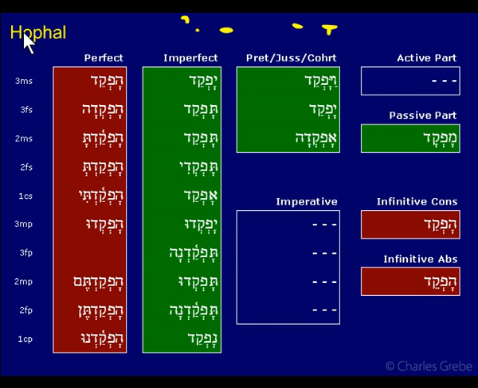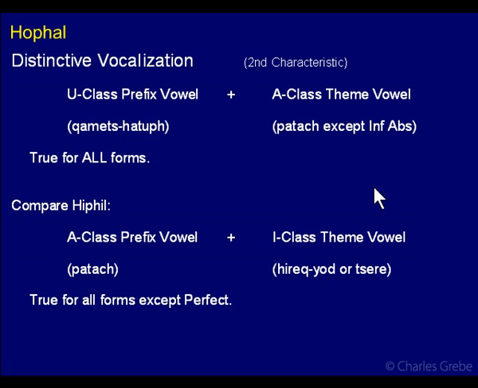And it's easy to remember that because it just comes straight out of the name. The other difference is that in the Hiphil, where you have A class plus I class, that only applied to everything except for perfect. Perfect was an oddball. So you drew a big line down here. It applied to all these. In the Hofal, it applies to everything. So, again, another example of how these passive binyanim seem to be more homogeneous. This pattern applies right across the board. Okay, that's all I'm saying here.